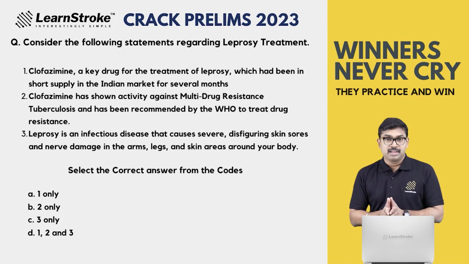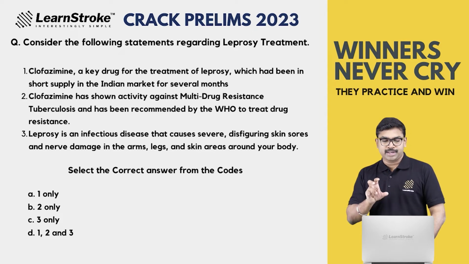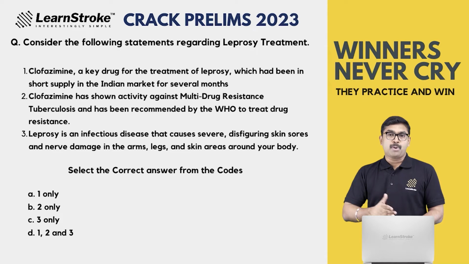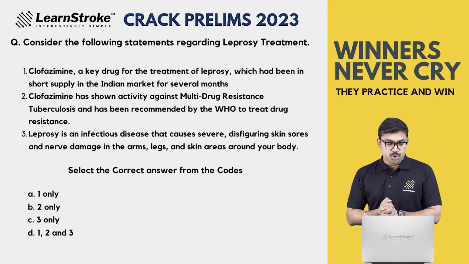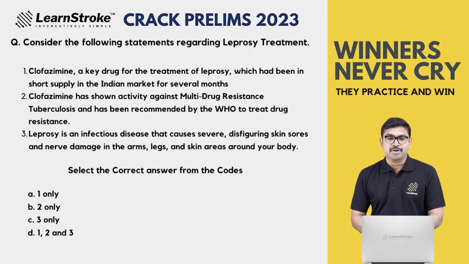Statement 3: Leprosy is an infectious disease that causes severe disfiguring skin sores and nerve damage in the arms, legs, and skin around your body. Which of the following statements are correct? 1 only, 2 only, 3 only, or all the statements are right. What is your answer? Solve it.